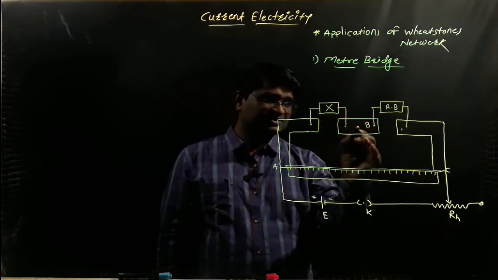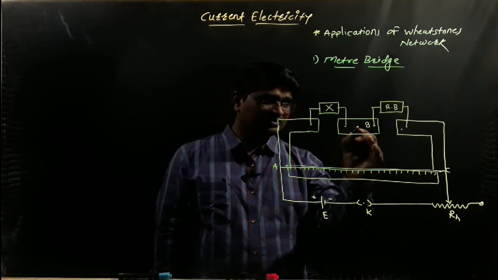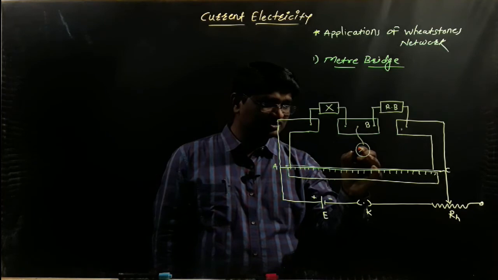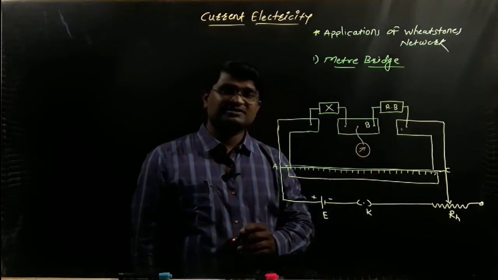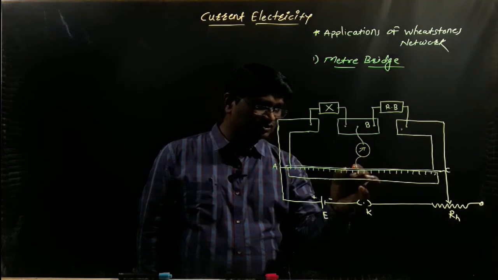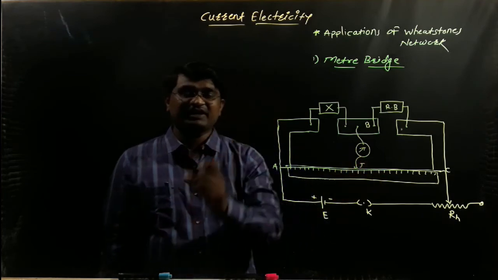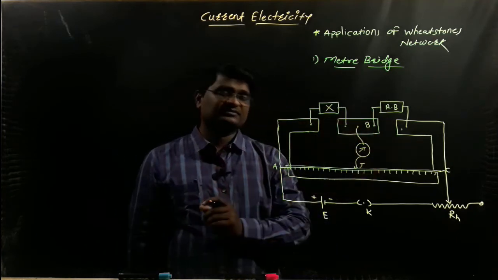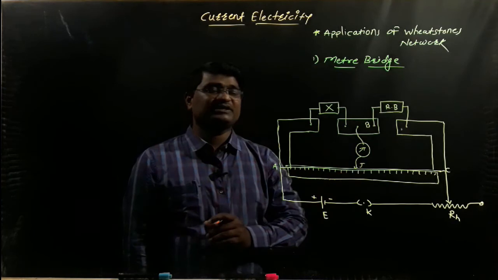The central metal strip at point B has one end connected to the sensitive galvanometer G, whose resistance is G, and whose other terminal is connected to the jockey. The jockey is denoted by J, a knife-edge sliding key. So this is the total circuit arrangement of the meter bridge.